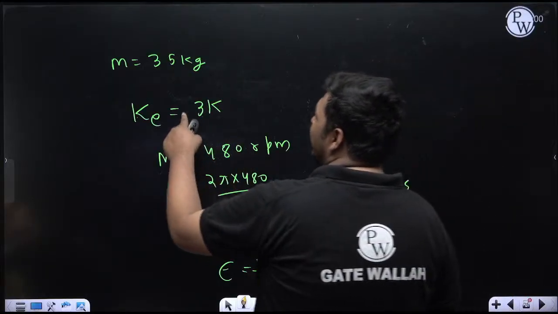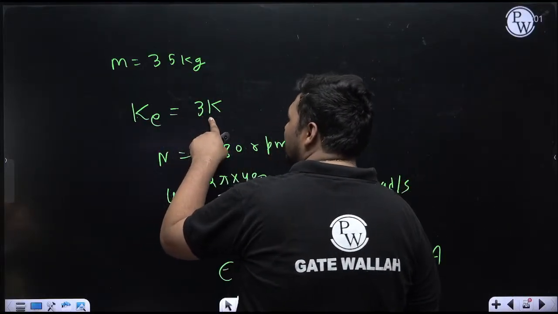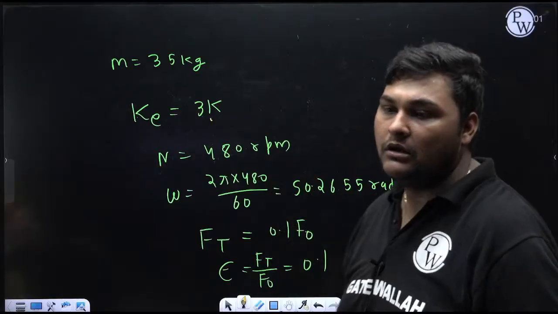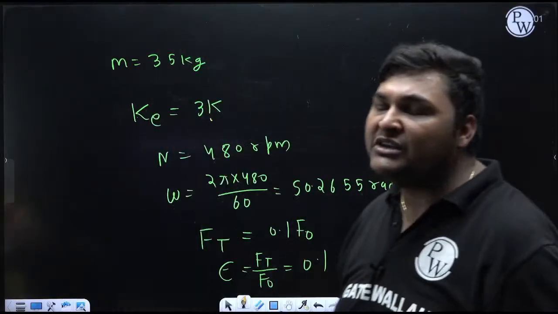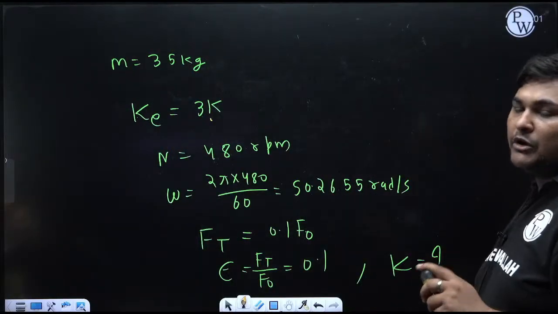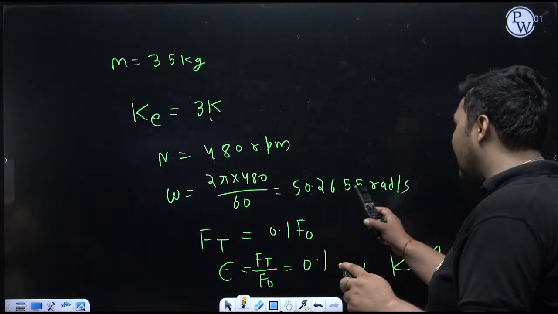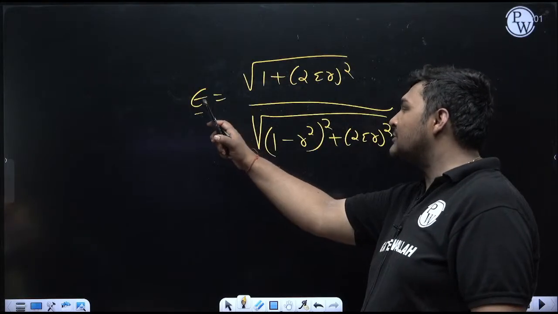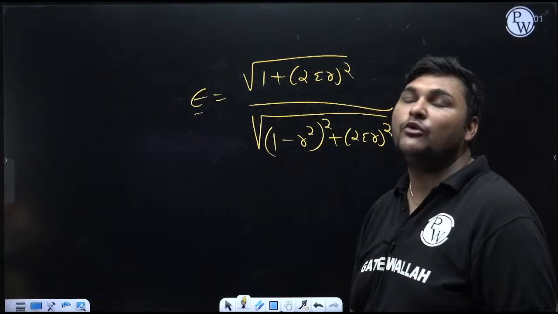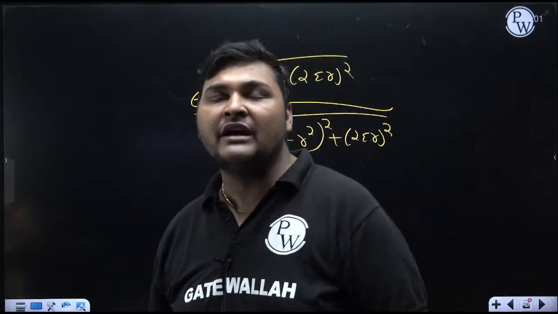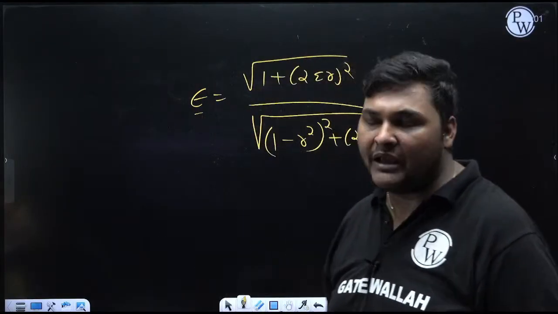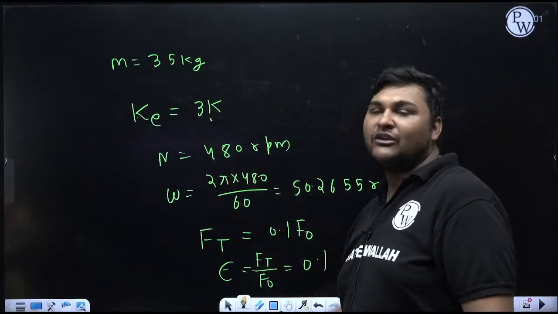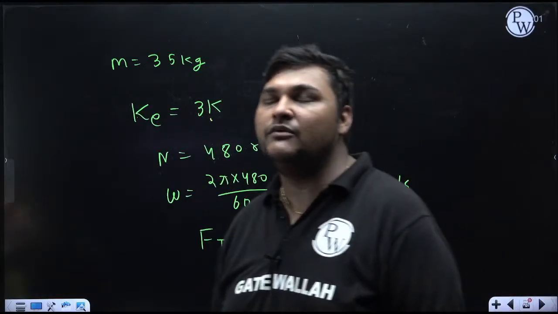Because right now equivalent stiffness is not given, it is unknown. That is our objective. Means omega n is not given. So if omega n is not known, r is also unknown, because r is omega by omega n, in which omega is known but omega n is unknown. So here r is indirectly unknown, and since epsilon is given, from this equation we have to find the value of r. And after calculating r, since omega is given, we can calculate omega n. After calculating omega n, we can calculate k.